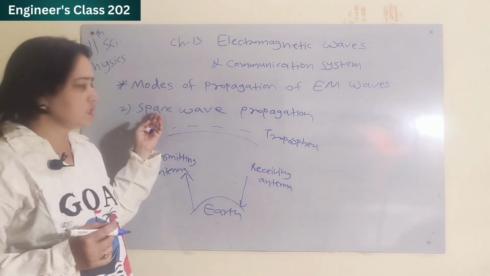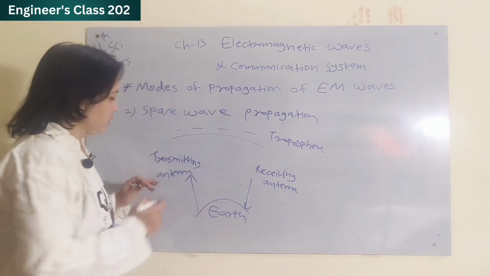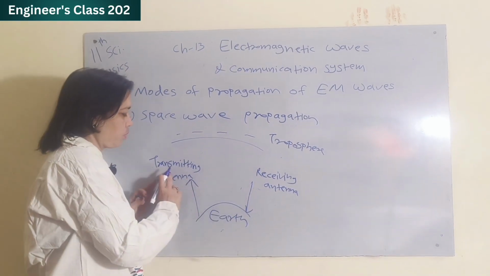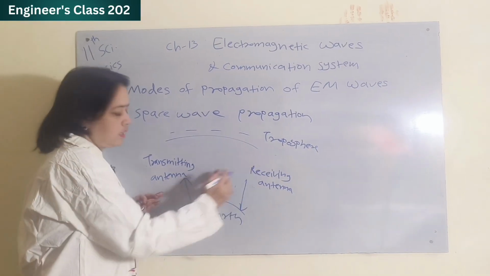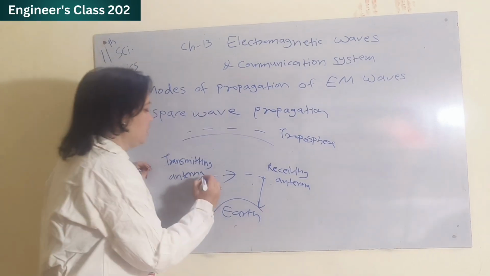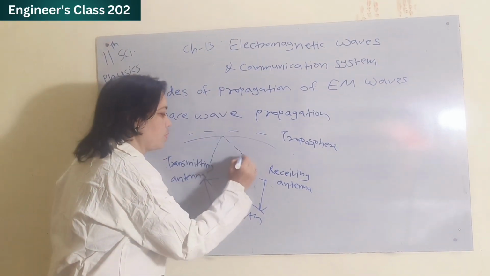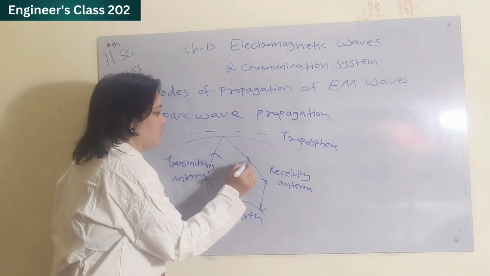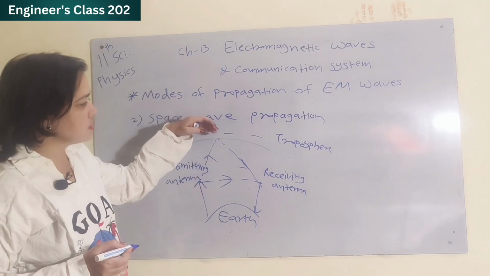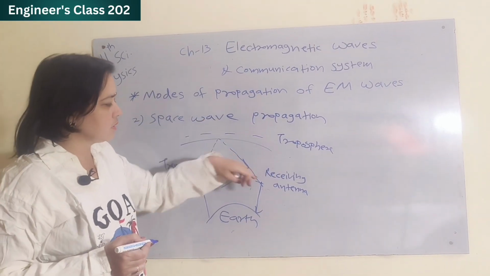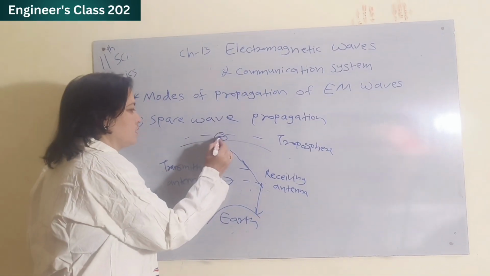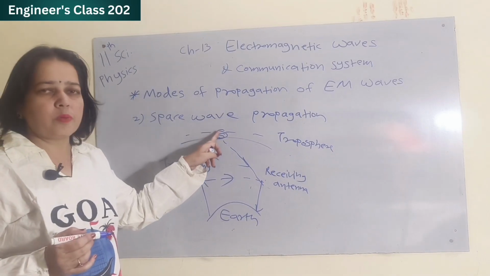So what happens in space wave propagation? Here the wave or signal directly reaches from the transmitting antenna to the receiving antenna, or it reaches after reflection from the troposphere. The signal from the transmitting antenna goes towards the troposphere and then, by reflecting, reaches the receiving antenna, or it is reflected from a satellite.